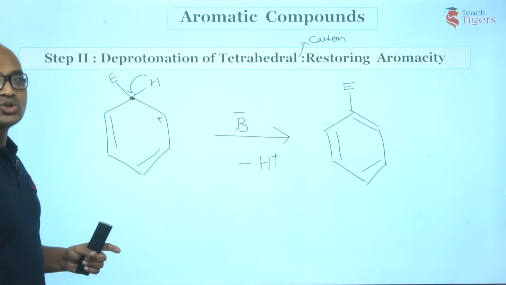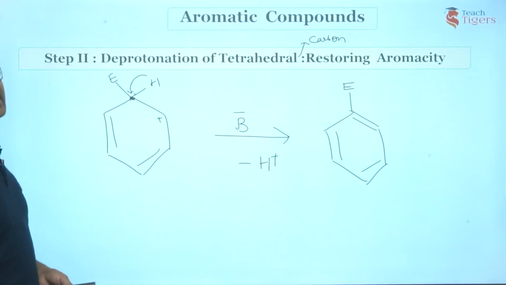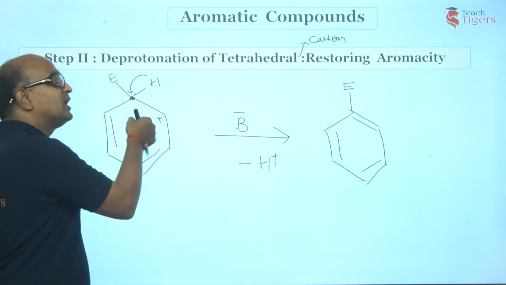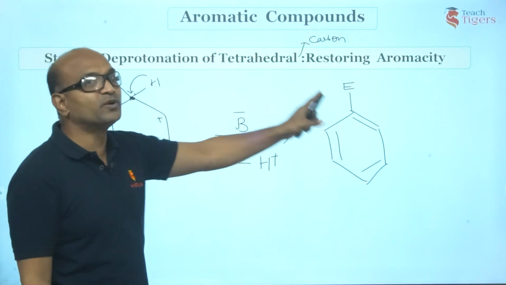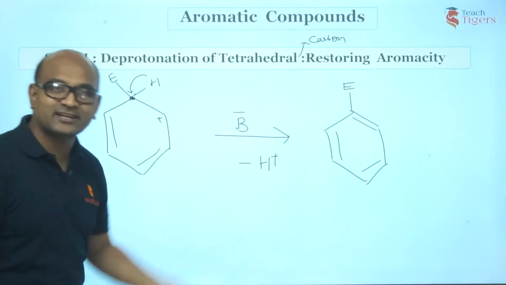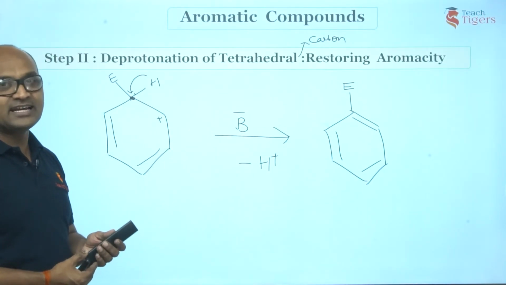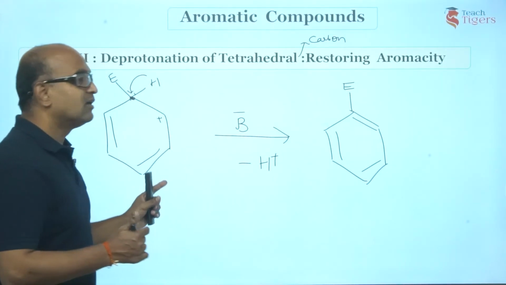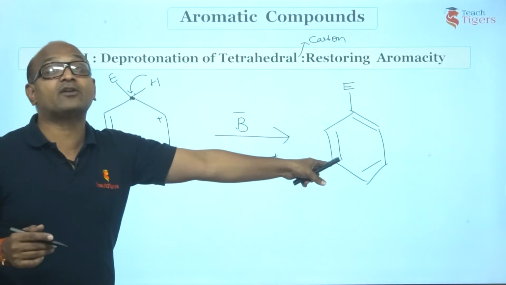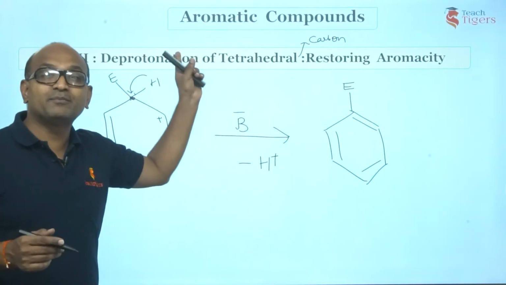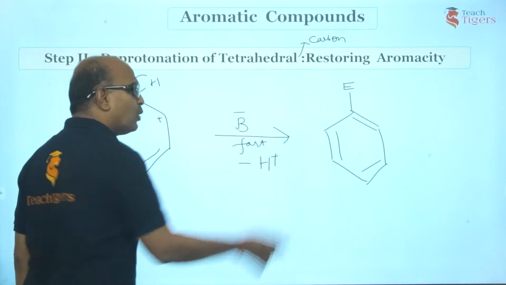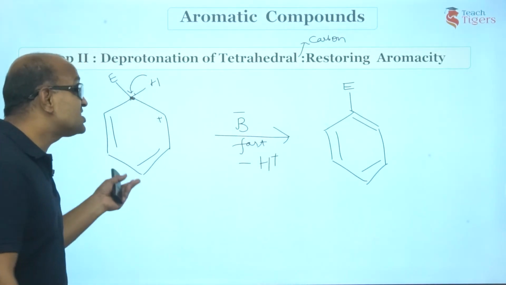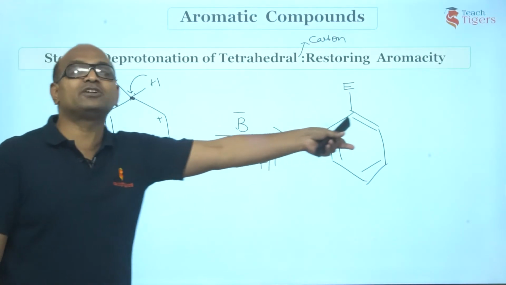Right, guys? So what happened overall in this reaction? I have used an electrophile, I have broken a pi bond, and in the second step, hydrogen has been removed and you have got the E electrophile in that place. So this step, which is the formation of the aromatic ring again by the process of deprotonation, is absolutely fast. Why fast? Because an unstable species is getting converted into a stable one.